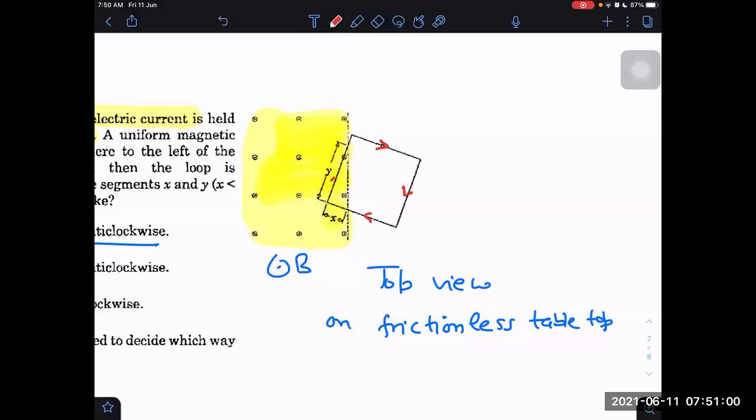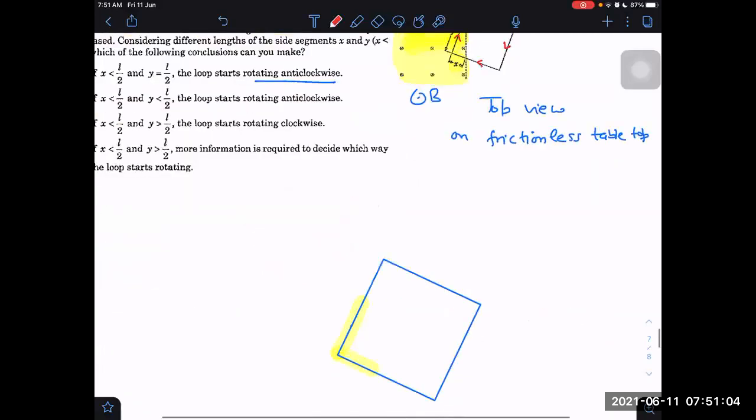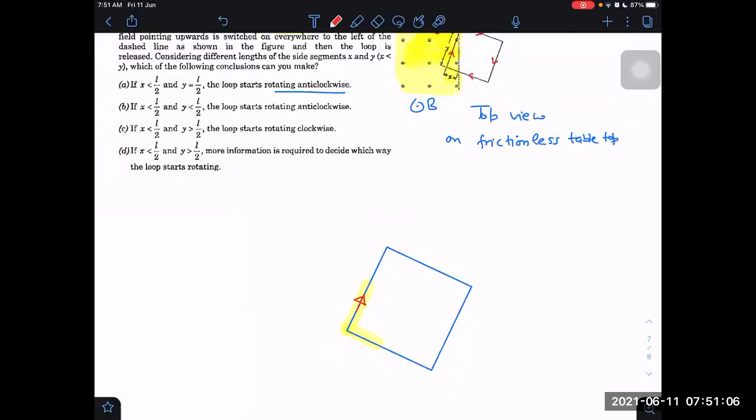The current is in the clockwise direction, and the magnetic field is upwards. Let us check once. The force is rightwards. Let us say this is the y-axis and this is our x-axis. Then the z-axis will be pointing upwards, and the magnetic field is upwards.